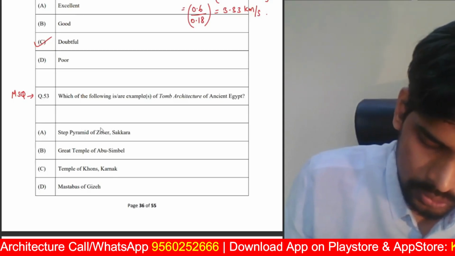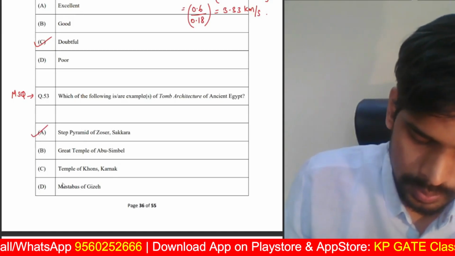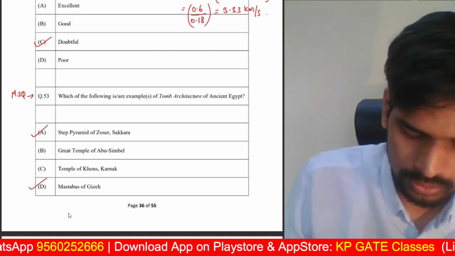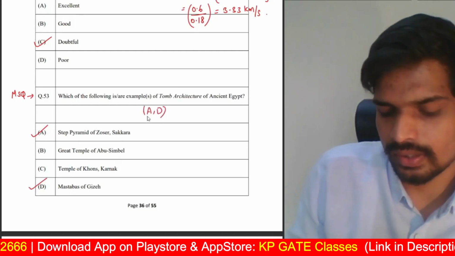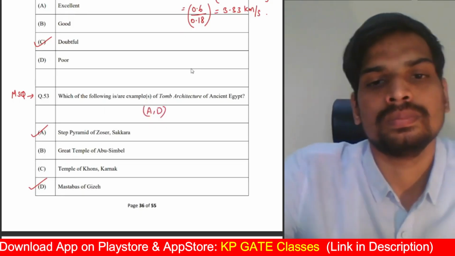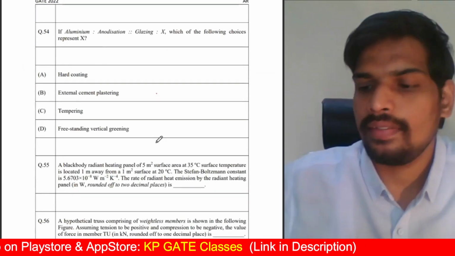Step pyramid of Zoser and Saqqara. That's obviously a tomb structure. Mastabas are also tomb structures. The remaining two are the temples here. So A and D are the correct answers for the tomb architecture of ancient Egypt. Next one.